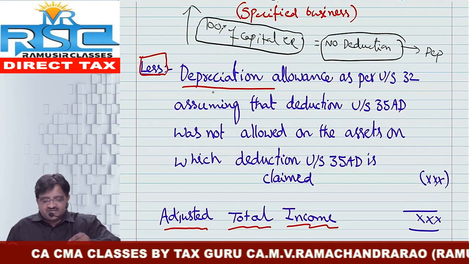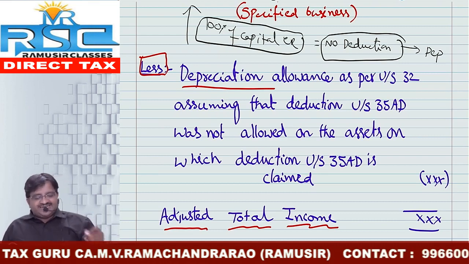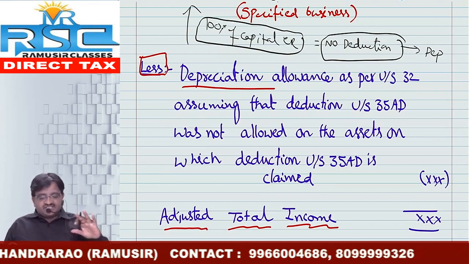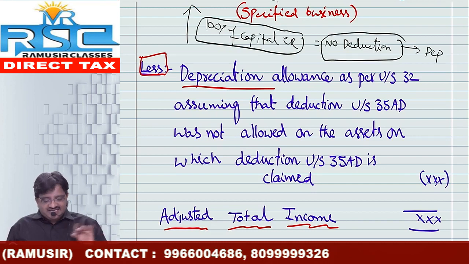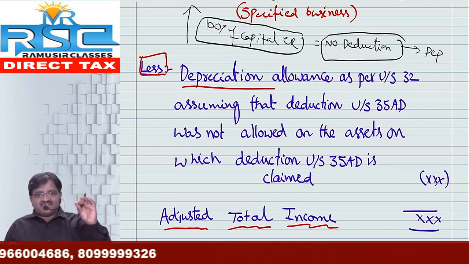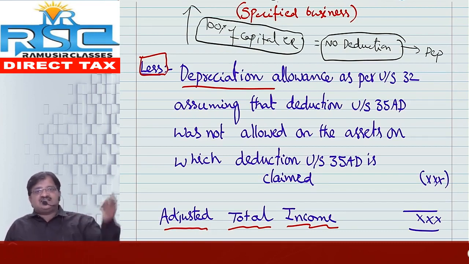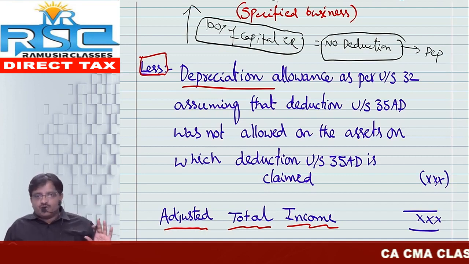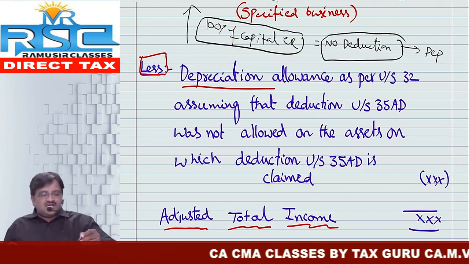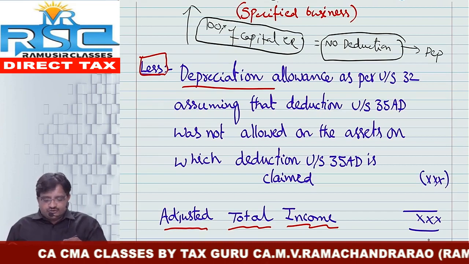I need to deduct. See the word depreciation allowance as per section 32, assuming that deduction under section 35AD was not allowed on the assets on which deduction under section 35AD is claimed. So that means if you added back 35AD in one particular computation, automatically we have to deduct the depreciation on the particular expenditure itself. Okay, so one and only negative adjustment, all others are positive adjustments. So after giving these positive and negative adjustments, you will get the adjusted total income.